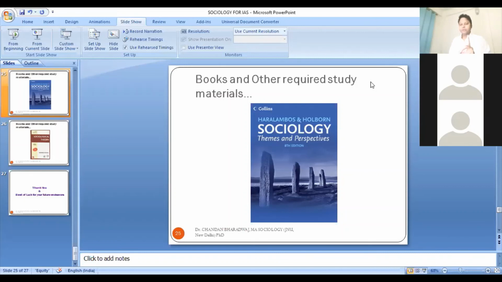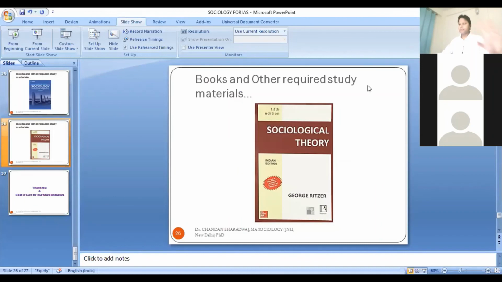First thing is your class notes, because if you focus on class notes, they will cover each and every topic of your syllabus. Besides class notes, you can take help of one or two books. One book by Haralambos is good enough. And if you want to read some theory portion, especially Marx, Durkheim, Weber, etc., you can take help of George Ritzer.